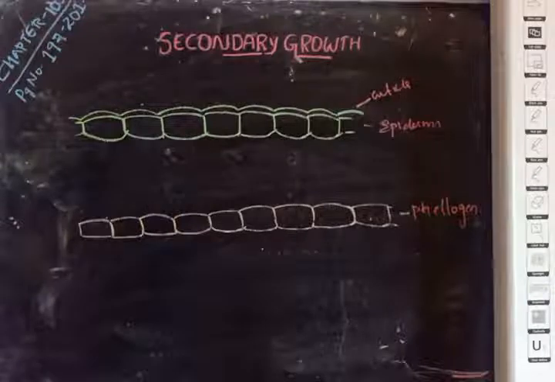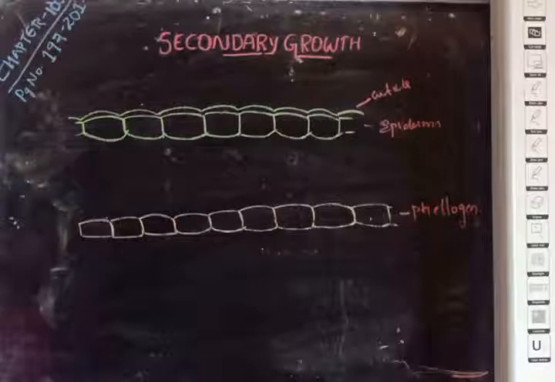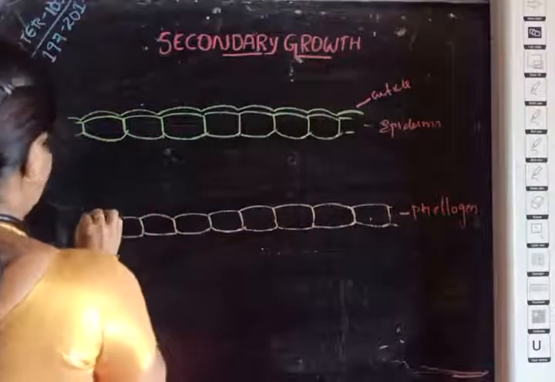They are radially arranged rows of cells, or files of cells, and we already said the phellogen may differentiate cells towards the outer side and towards the inner side, and towards the outer side it forms phellem, whereas towards the inner side it forms phelloderm.